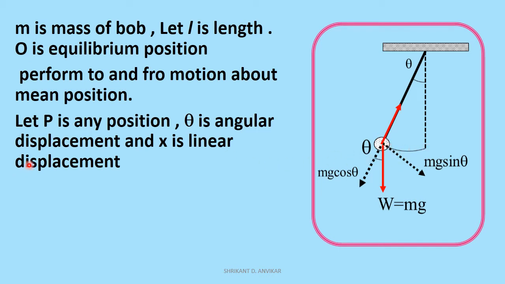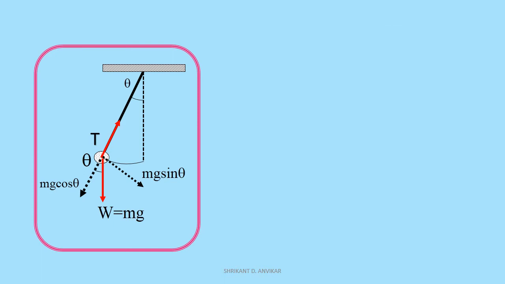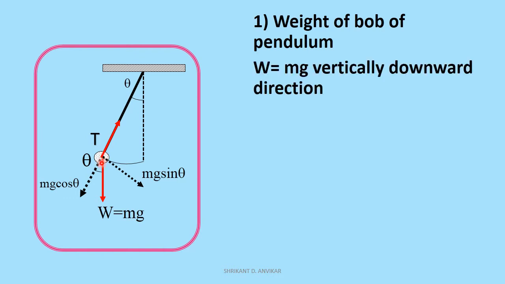In this position P, there are two different forces acting on the pendulum. The first force acting on the pendulum is the weight of the pendulum. The weight of the pendulum is denoted by W, and W is equal to mg. This is the force acting on the pendulum in the vertically downward direction.